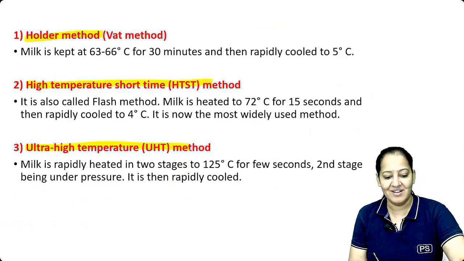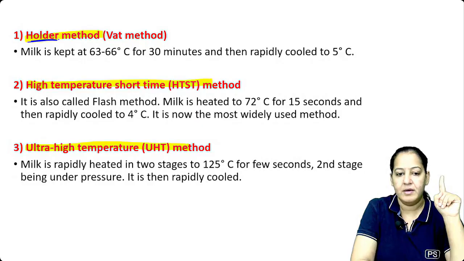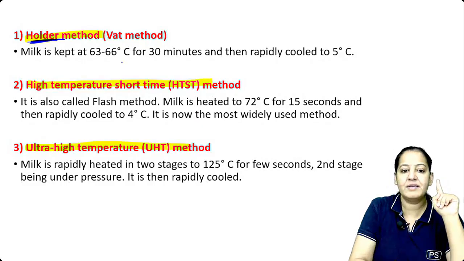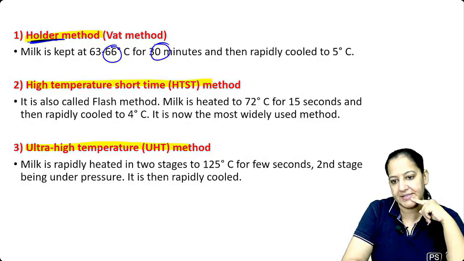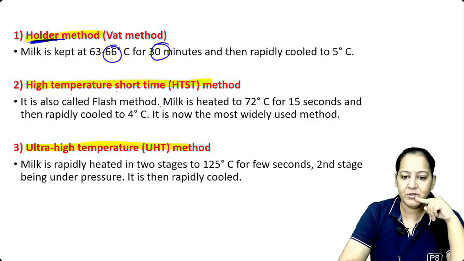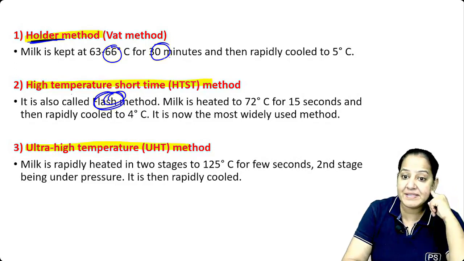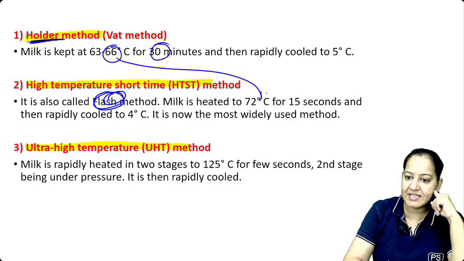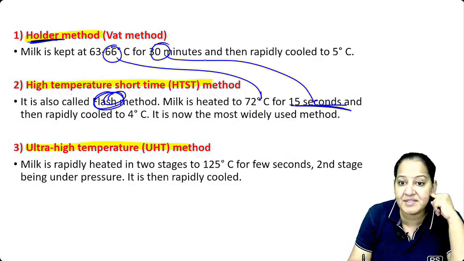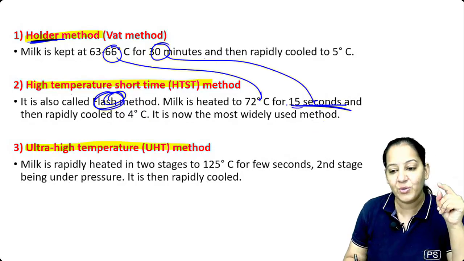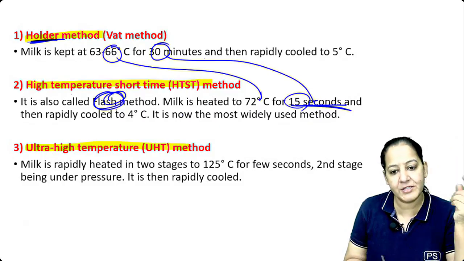So Holder's method: the milk is heated at 63 degrees for 30 minutes. That is Holder's method. High temperature short time is also known as the flash method. Very important. I don't have 30 minutes, I'm very busy, so instead of 63, I will do it at 72. Instead of 30 minutes, it requires only 15 seconds, not 15 minutes. See, half an hour versus 15 seconds. So it drastically reduces the time. It's like a flash of time, that's why it is known as the flash method.